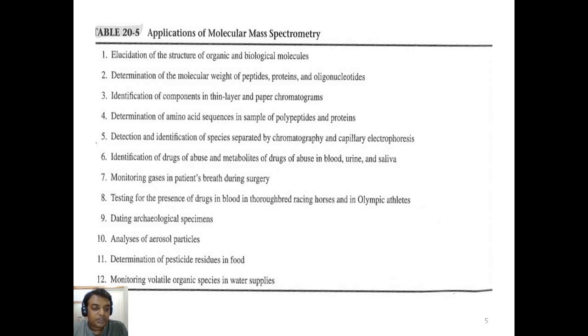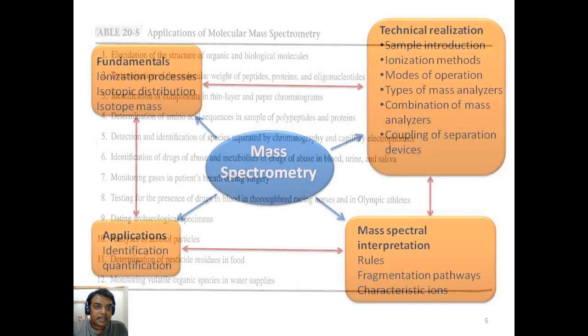Mass spectroscopy is also used for determination of pesticide residues in food and also for monitoring volatile organic species in water supplies. So we can say that all these 12 applications are diversified applications. They are not only related to chemistry or pharma, but are used in many areas where mass spectroscopy is generally used.